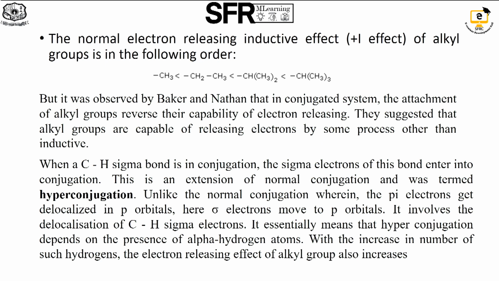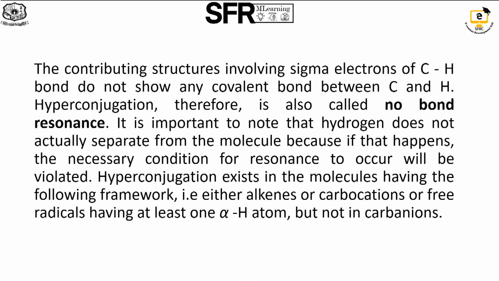With the increase in the number of such hydrogens, the electron releasing effect of the alkyl group increases. The contributing structures involving sigma electrons of the C-H bond do not show any covalent bond between carbon and hydrogen. So, hyperconjugation is therefore called no-bond resonance.